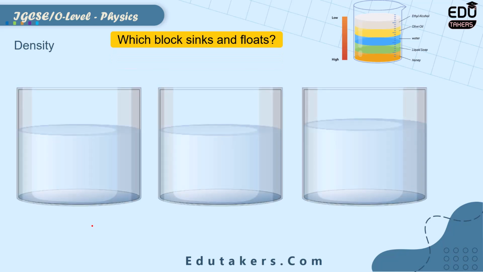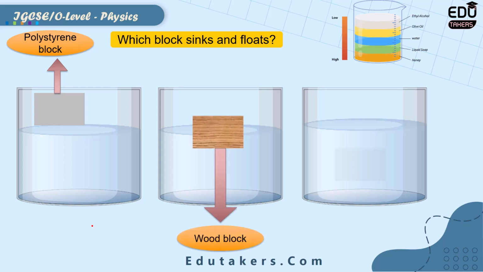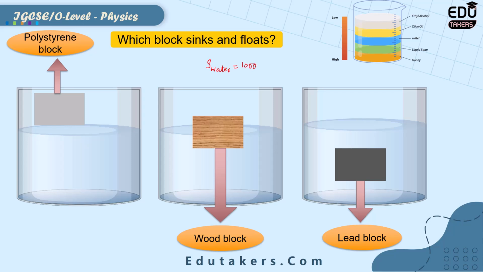Here is an example where I take different cylinders and place different objects. First object is a polystyrene block. When you place the polystyrene block into the liquid, what will happen? Either it sinks or floats. The second one is the wood block, and in the third cylinder I place the lead block. You know that the density of water is 1000 kilogram per meter cube. It is also equal to 1 gram per centimeter cube. So that's the density of water.